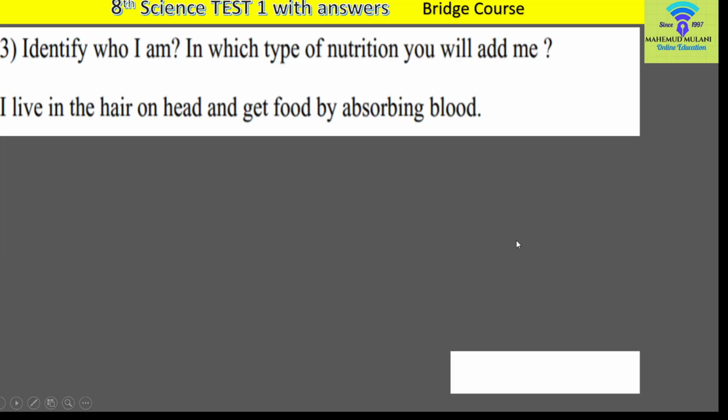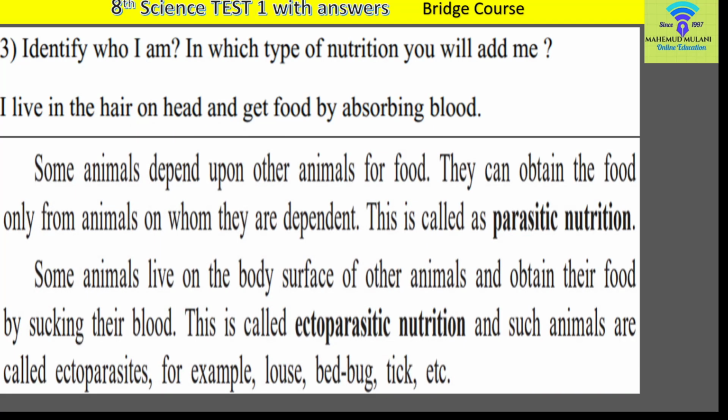Okay. Now question number 3, identify who I am. You can identify that living organism by the properties given below. In which type of nutrition will you add me? The type of nutrition you also have to mention. I live in hair on the head and get food by absorbing blood. Which is that animal? Let us see some information and the answer to that question.